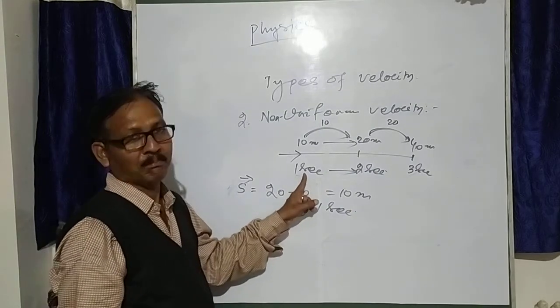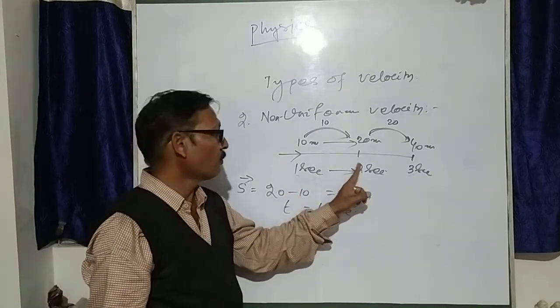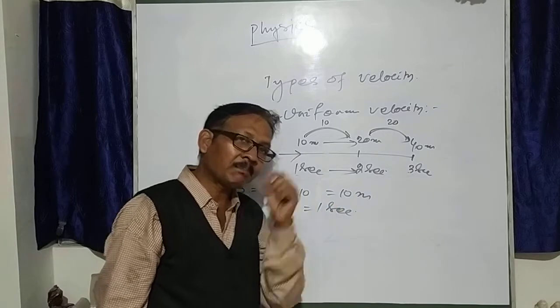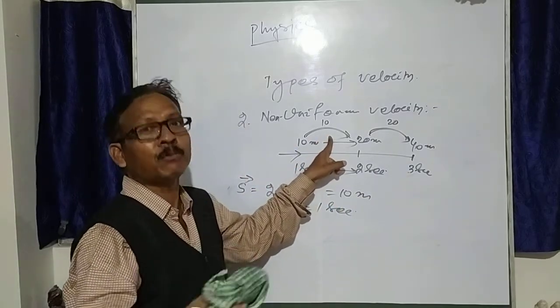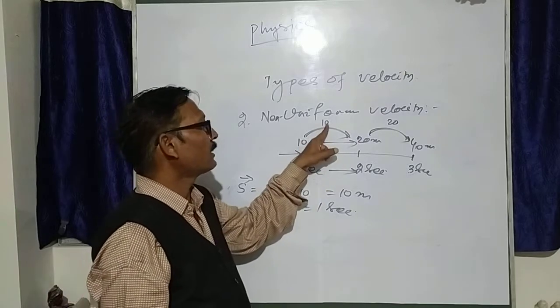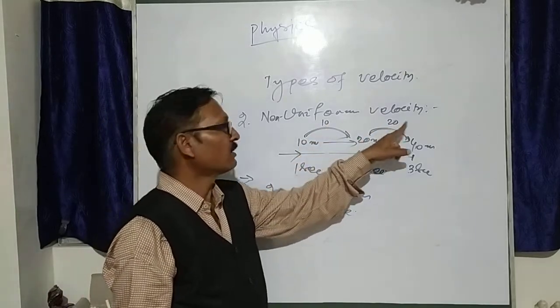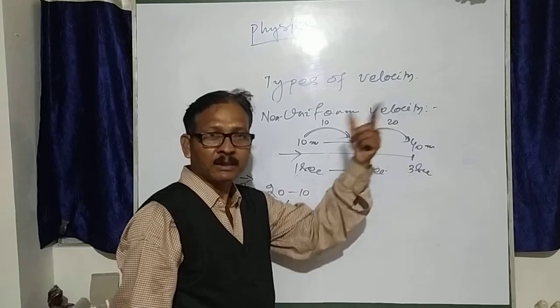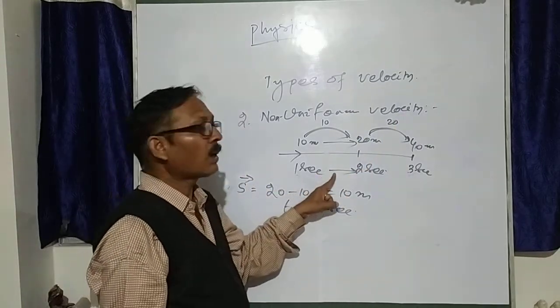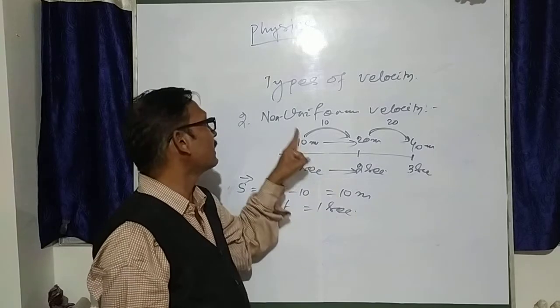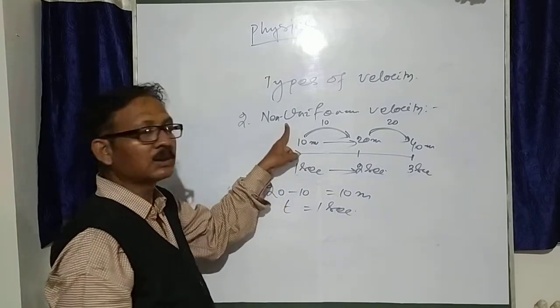And time is same, 1 second change, 1 second change. So in same time interval, if displacement changes unequal amounts, 10 meter, 20 meter, then 40 meter, then 70 meter, like this, unequal displacement in equal time interval, then it is called non-uniform velocity.